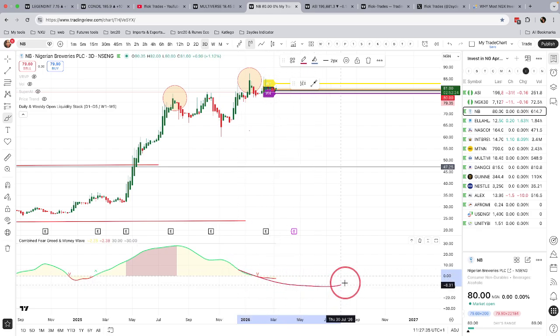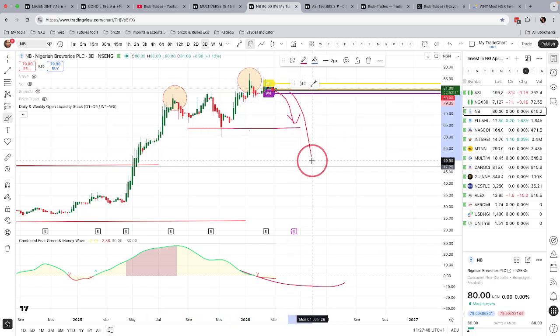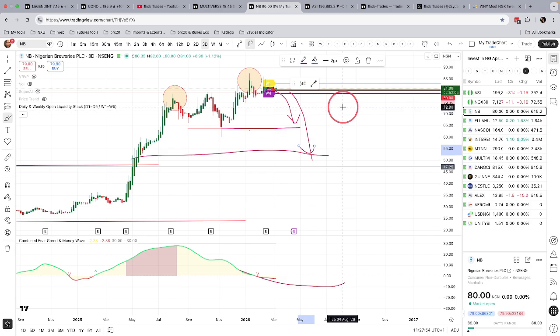So if it continues this way, chances are that this is distribution, and prices are going to come all the way down, right? That's what I think is going to happen. But I could be wrong. But it's always good to prepare for two sides of the equation.